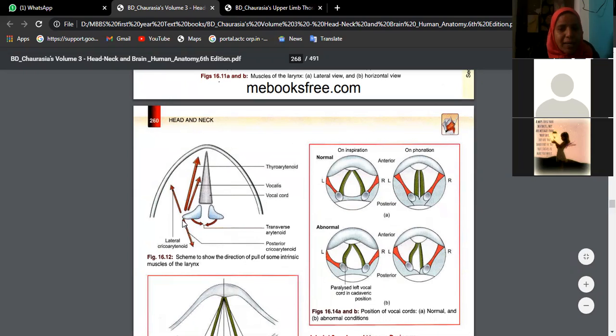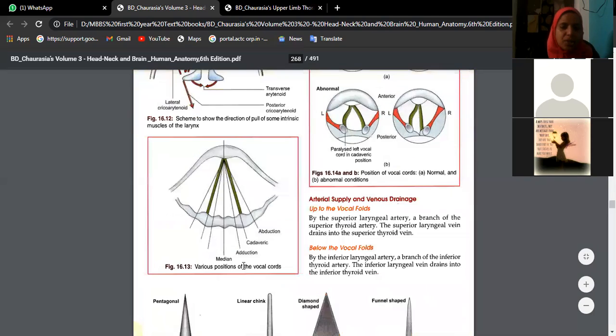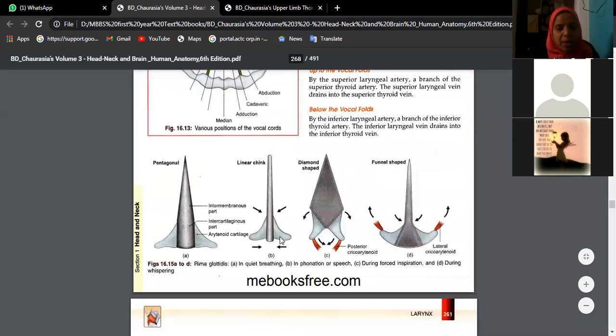The vocalis muscle pulls it medially. More medially is the vocalis; as you move laterally, we have thyroarytenoid, then posterior cricoarytenoid, transverse arytenoids, lateral cricoarytenoid. The action of these muscles is responsible for adduction and abduction. So these are the various movements which help in breathing and phonation.